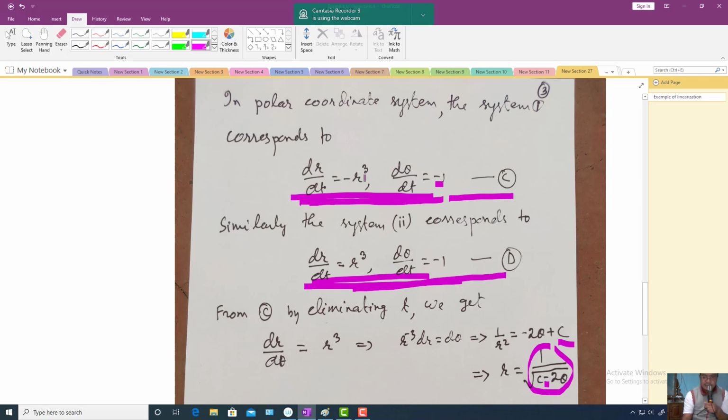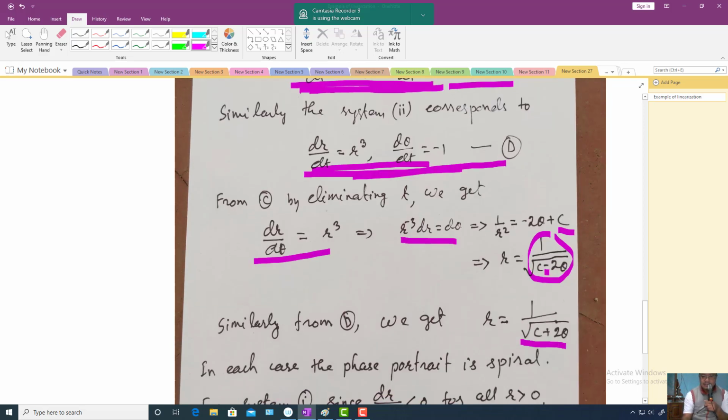From C you can solve it easily by eliminating the variable t, or you can divide the first equation by the second equation, and then you will get separation of variables. You will get dr by d theta is equal to r cube. After solving you will get r is equal to 1 upon root over c minus twice theta, where c is a constant.